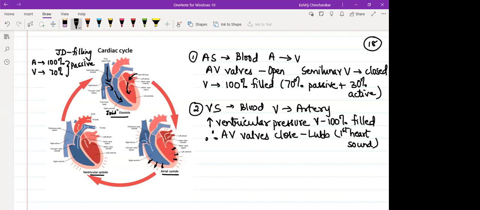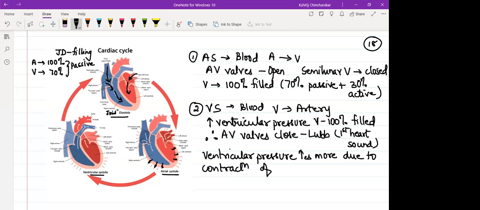This ventricular pressure further increases. This ventricular pressure increases even more. Why? Due to contraction of ventricles. Ventricles ने contract करना शुरू किया because उसका depolarization हो गया. तो इसकी वजह से क्या होगा? Therefore, now semilunar valve will open.